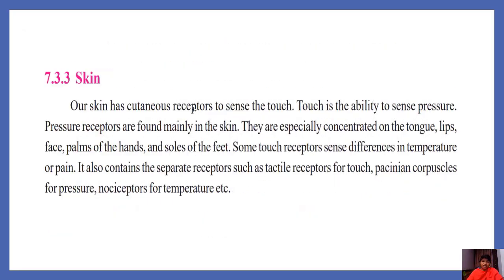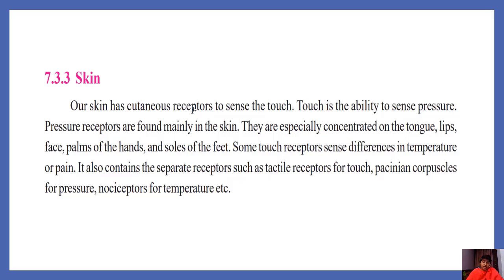Skin. Our skin has cutaneous receptors to sense touch. Skin is the largest organ in our body. Touch is the ability to sense pressure. Pressure receptors are found mainly in the skin. They are especially concentrated on the tongue, lips, face, palms of the hands, and soles of the feet. That means the sensitivity is higher in those areas.